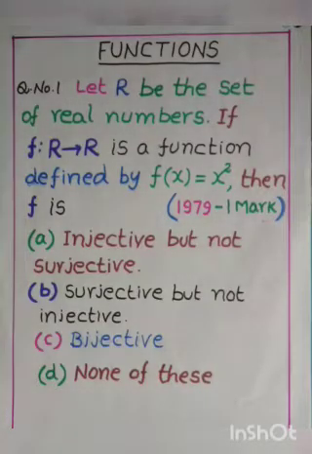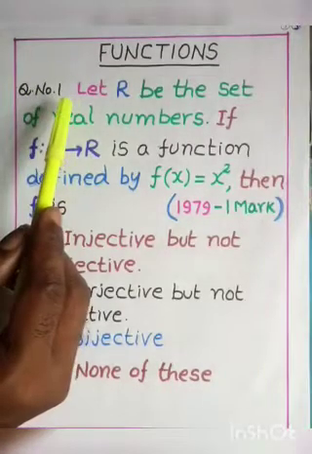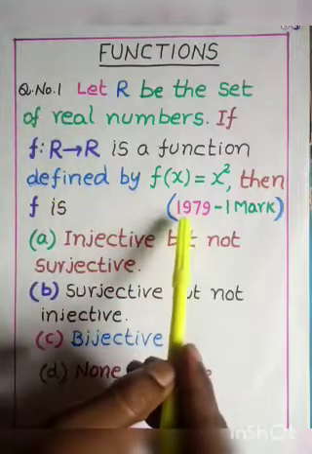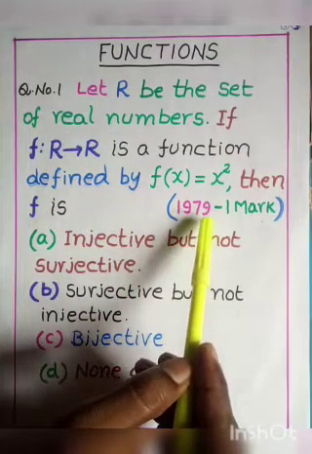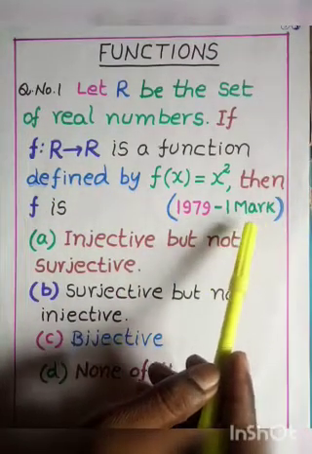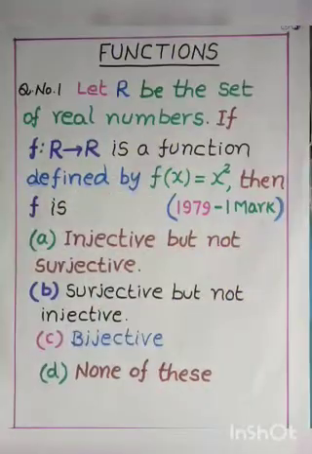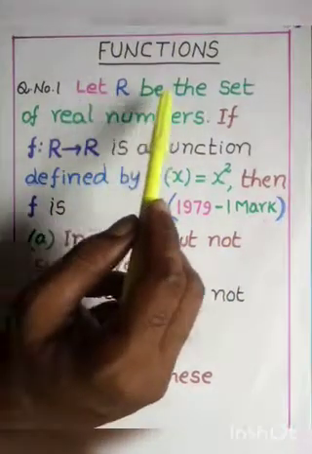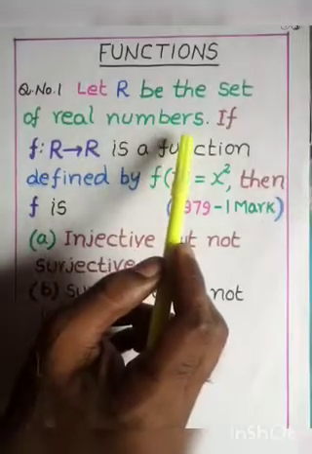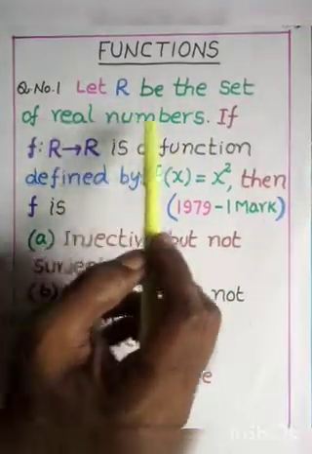Now, come to the questions which were asked in the previous years in the JEE Mains. See this first question, question number 1. This question was asked in 1979 for 1 mark from this chapter. Let R be the set of real numbers.